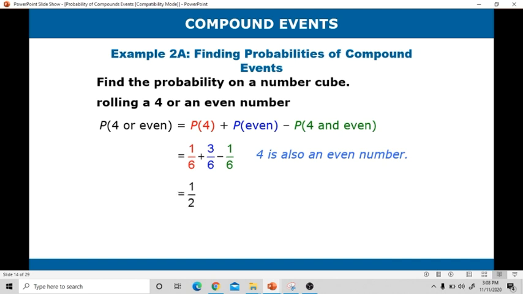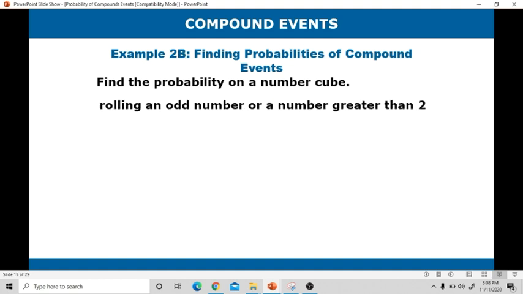Okay, it will be 1/2. 1/6 plus 3/6 minus 1/6 is 1/2. Ito na ngayon yung answer natin. The probability of rolling a 4 or an even number is equal to 1/2. Let's proceed to the next example. Find the probability on a number cube, rolling an odd number or a number greater than 2.